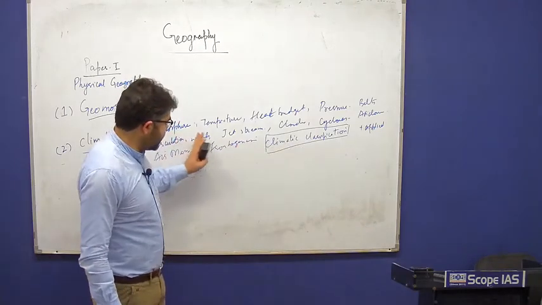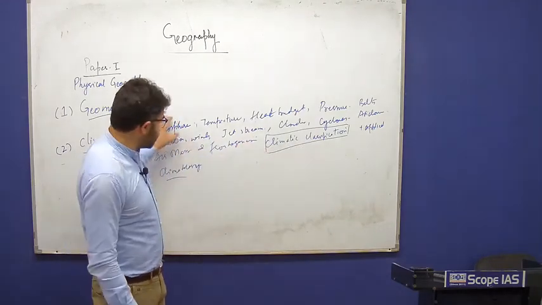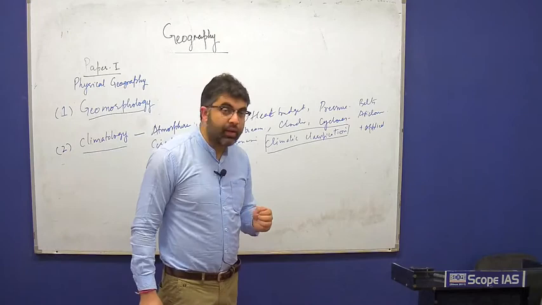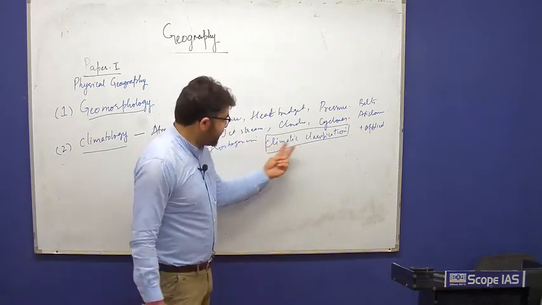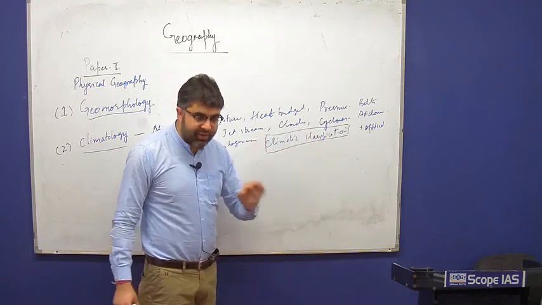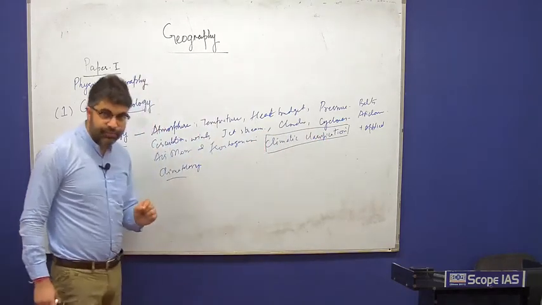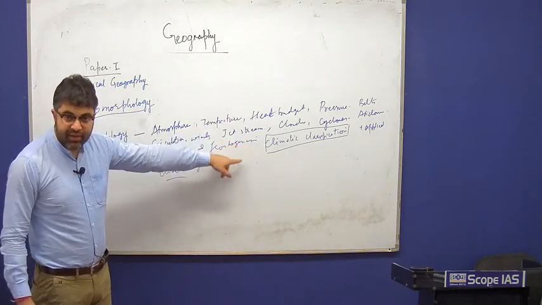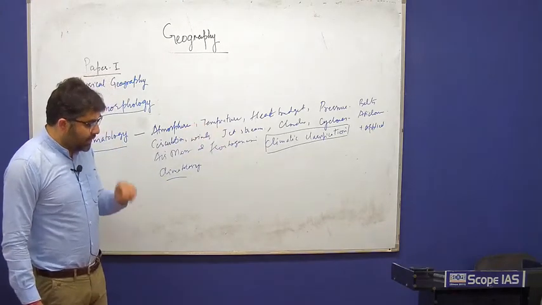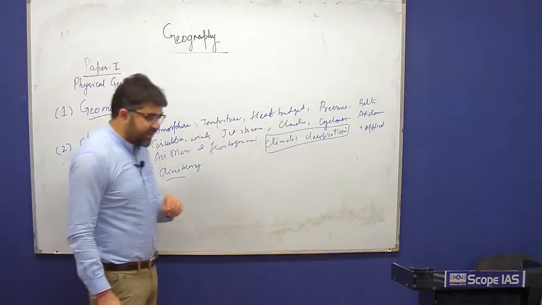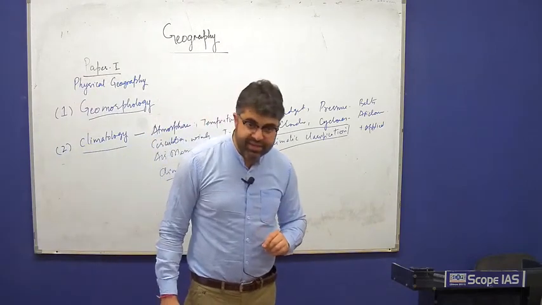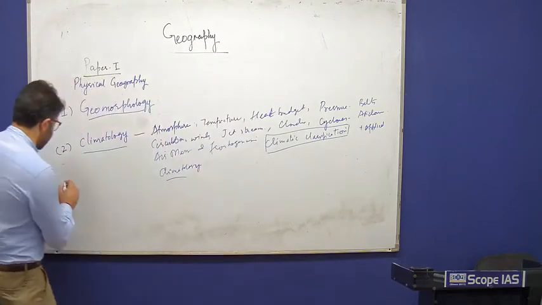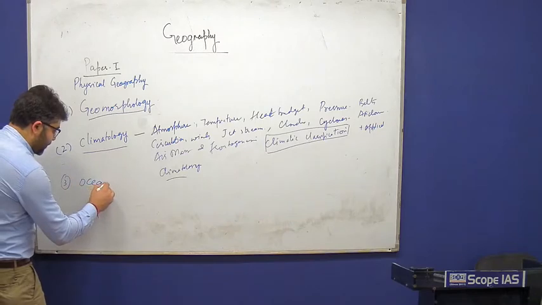And for climatology, I suggest we should be very clear with the first part of climatology, that is a basic understanding about temperature, pressure and all. Then the second aspect becomes very easy. The climatic classifications become very easy. It would also require a good understanding of world maps, and then aspects of climate change and urban climate. Very relevant, especially when we discuss natural disasters. It's very relevant again in general studies as well as the optionals. The third topic includes oceanography.